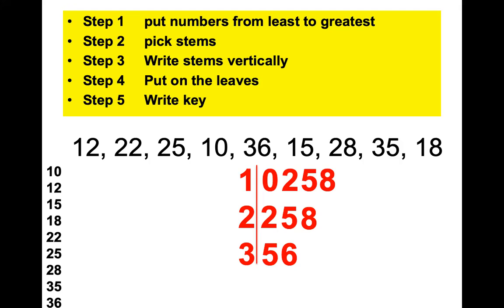All right. Back to here. We've got to make a key. Noah, pick any number in the data set. It doesn't matter. Where is 28 in our stem and leaf plot? It's here, right? So if he wants to use that, then he's going to put 2 | 8 means 28. I'm always going to choose either the last one or the first one. It doesn't make a difference.